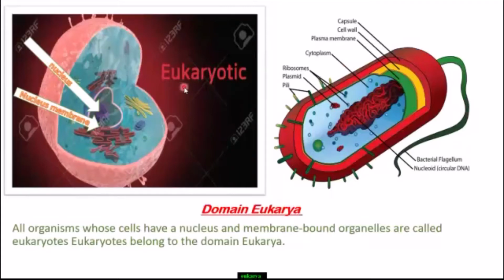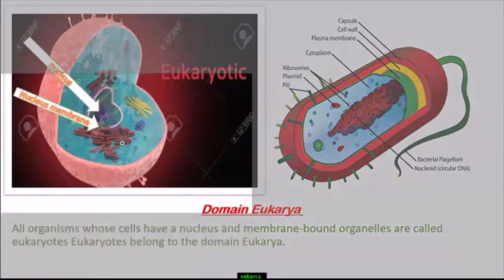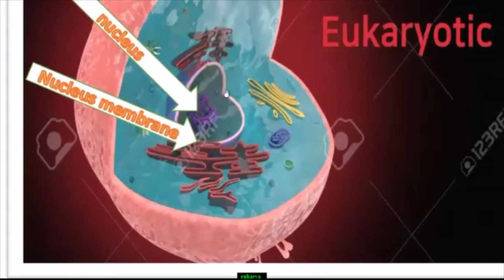Hello everybody. Today our lesson is about eukaryotes. Let's make a simple comparison between eukaryotic and prokaryotic cells. What is the difference between both? Let's magnify. What do we find here? We find the nucleus and the nuclear membrane.